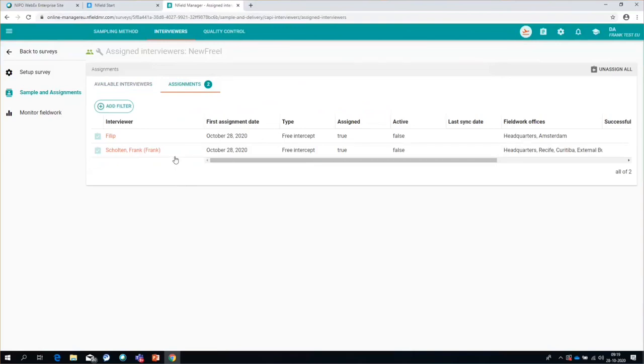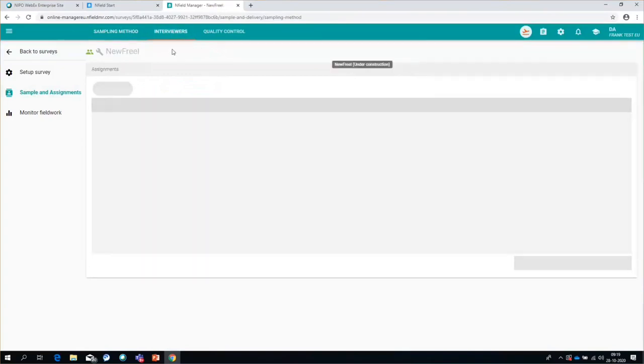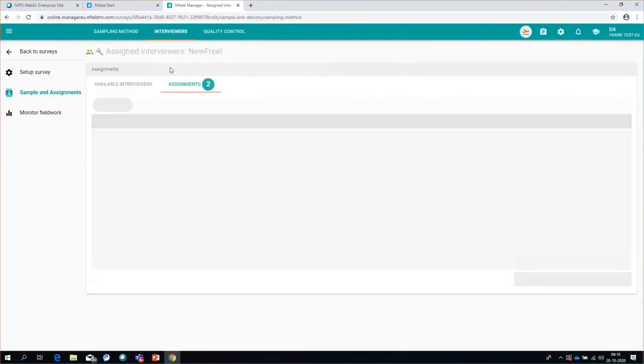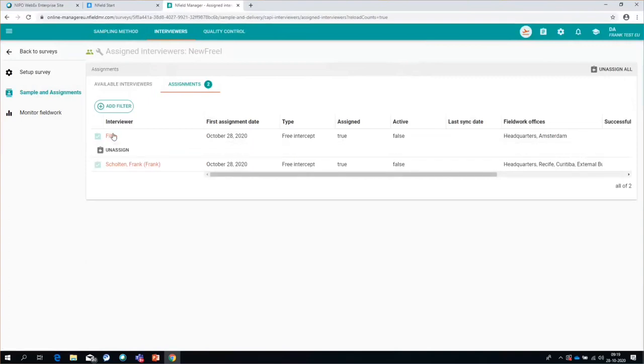If at this point I say, okay, we do not want a free intercept survey, I would like to change this, that is actually still possible. Not if I go to sample and assignments, to sampling methods again. I cannot actually change that. But if I go back to interviewers, I cannot change this because I still have assignments here, actually of the free intercept type, as you can see here. So what I need to do is unassign these interviewers.